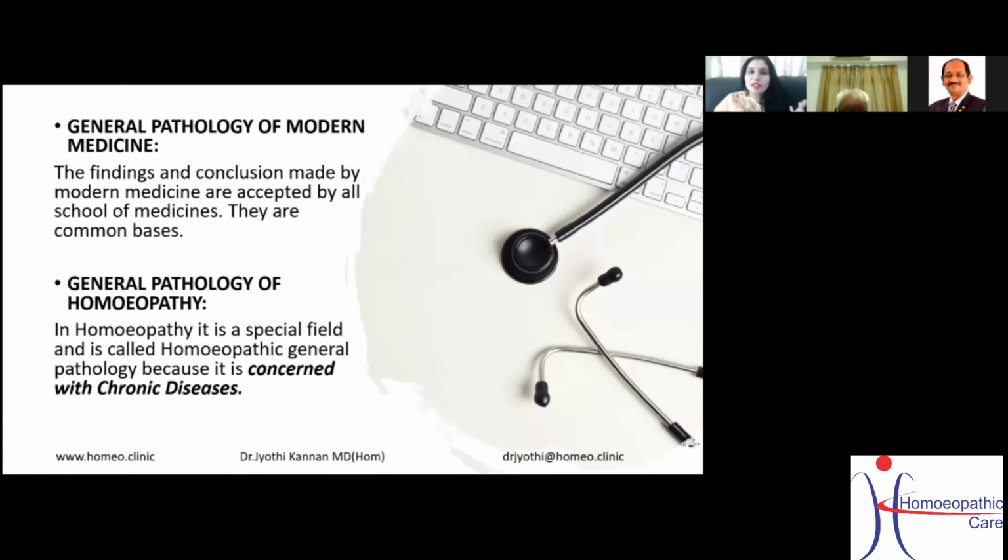Now, general pathology of modern medicine and of homeopathy, how are the two different? See, in modern medicine, if you see the general pathology, the findings and conclusions are made by modern medicine and are accepted by all schools of medicine. They are the common basis. Actually, what he told is true, whether at the time when he was practicing or at this time.